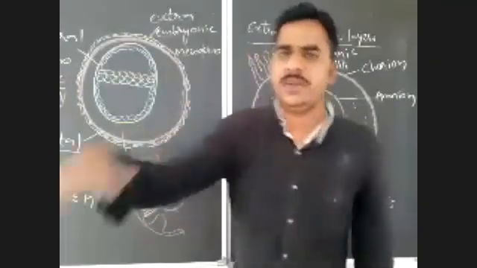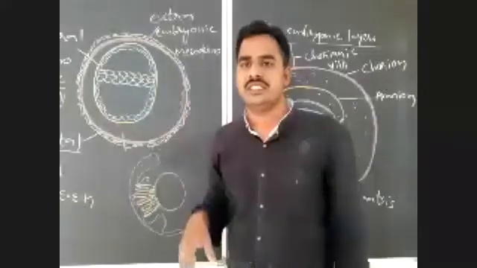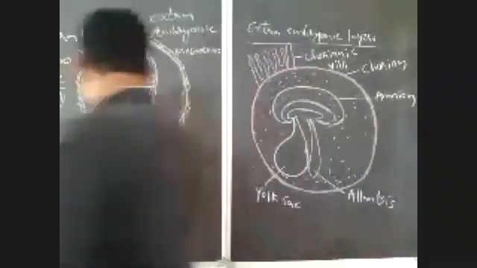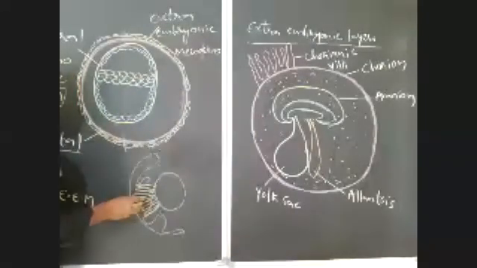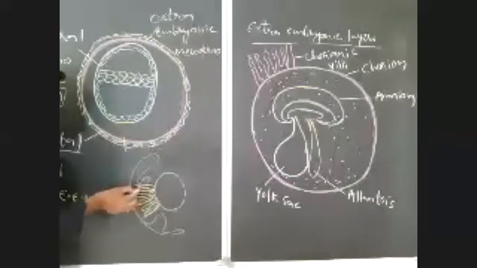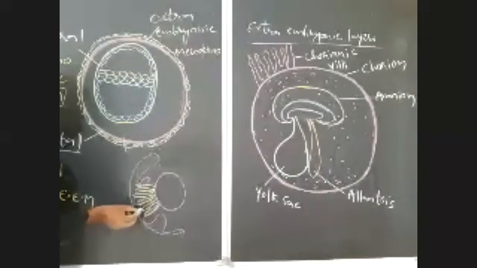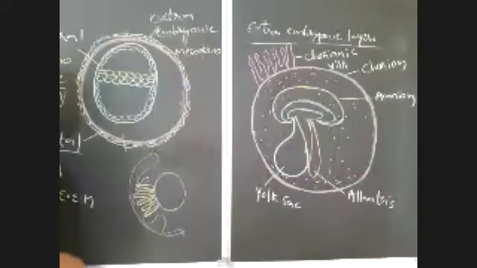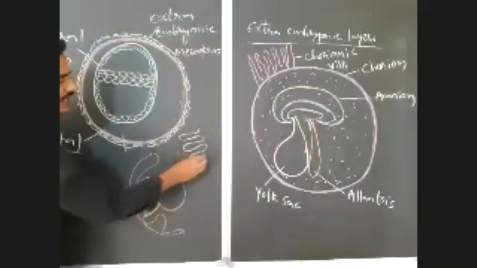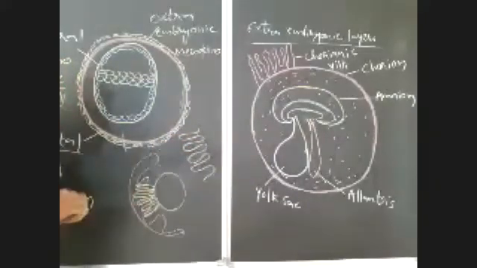Whenever it deeply penetrates into the endometrium of the uterus, that leads to damage of capillaries which are present there. So that chorionic villi deeply penetrates into the endometrial tissue. Whenever this deep penetration takes place, that leads to damage of capillaries which are present in the endometrium.